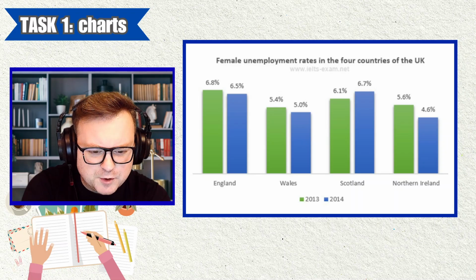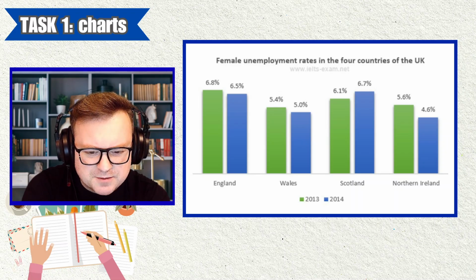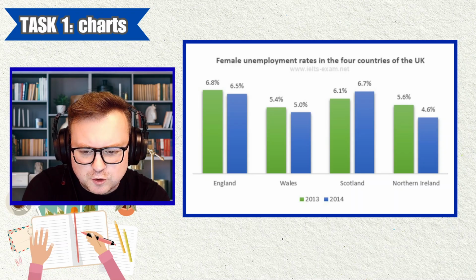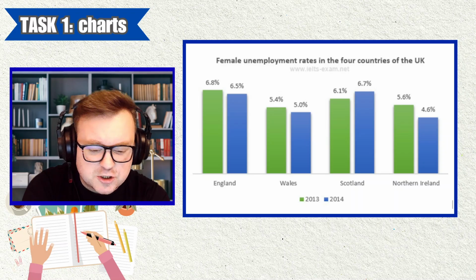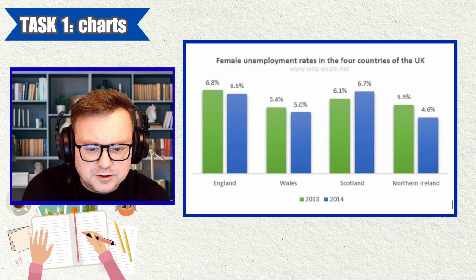Northern Ireland, 5.6 to 4.6. That's the biggest change, right? That's a whole percentage point. Scotland, we have a difference of 0.6. Wales, a difference of 0.4. England, a difference of 0.3. So this could be one key feature, the big drop in Northern Ireland.